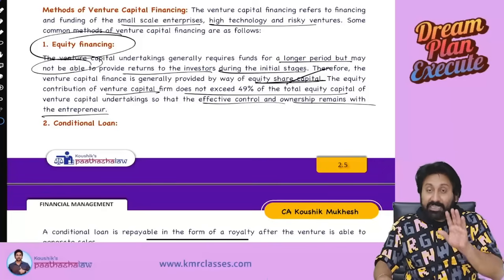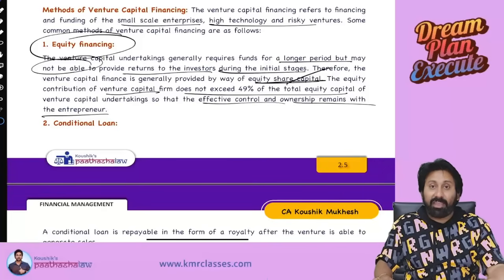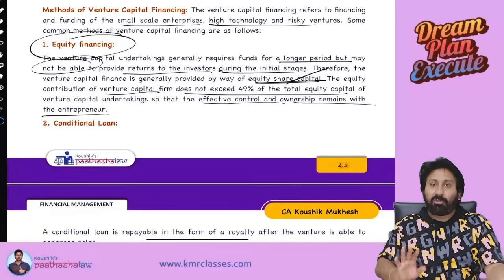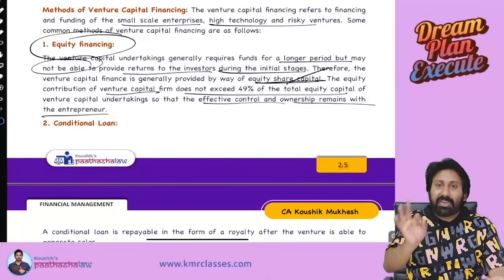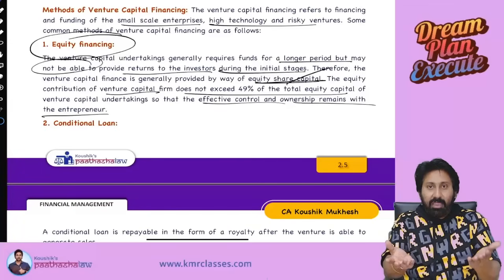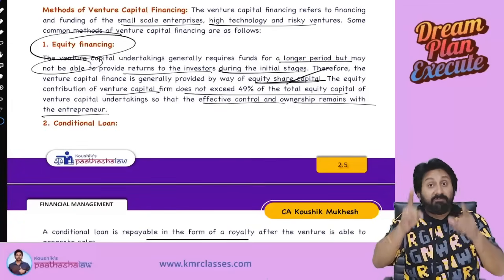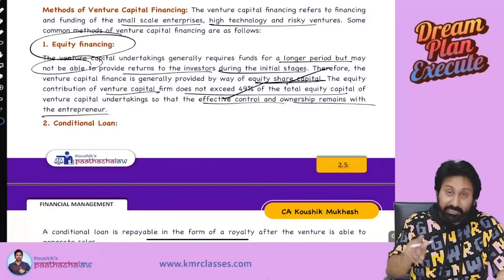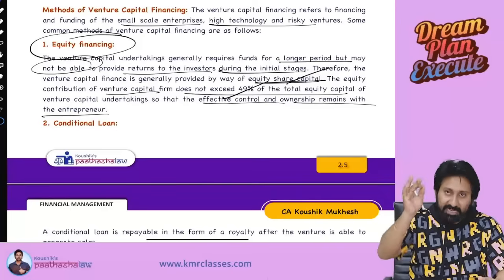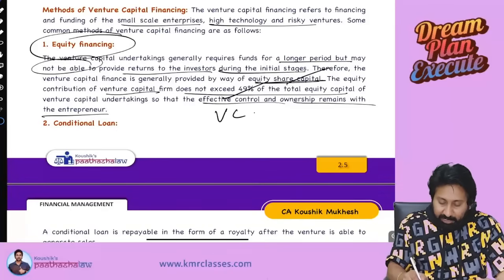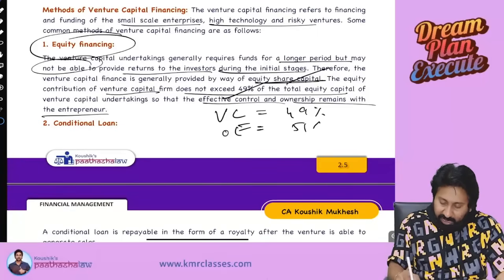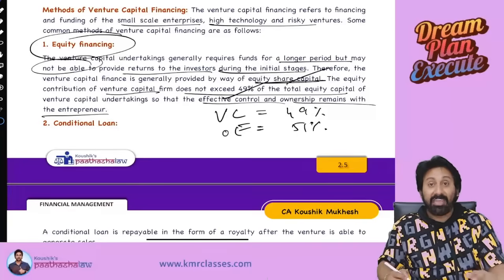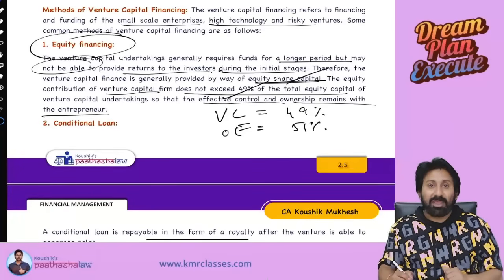See, venture capital should not become a scam at the end of the day. Then Reliance Ambani will do that only. Therefore, venture capital, total capital 100%. I started my company. I should have minimum 51% control. You will have 49% control. Does not exceed. It can be 20-30 also. Maximum 49. So venture capital can have 49%. Original entrepreneur will have 51%. See, at the end of the day, you should not throw me out now for giving ideas.